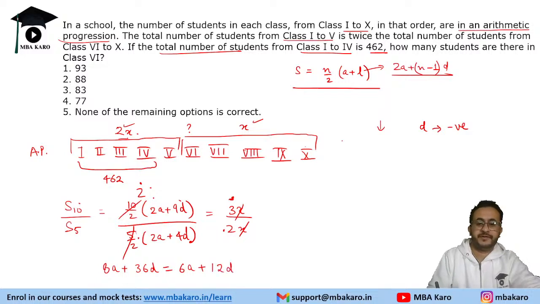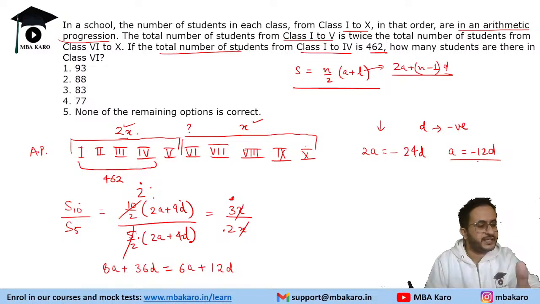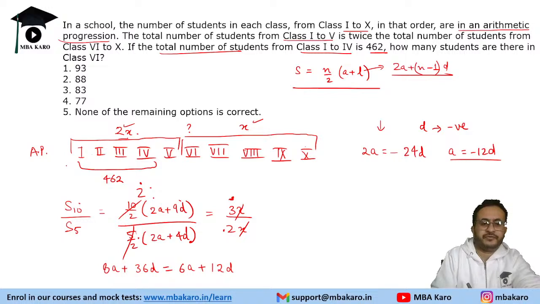So when we simplify, we will get 2a is equal to minus 24d, or a is equal to minus 12d, right? a is minus 12d, or you can say d is minus a by 12. So this is what we have got. Now we will use the sum for 4 terms, because this sum is given to us for 4 terms.